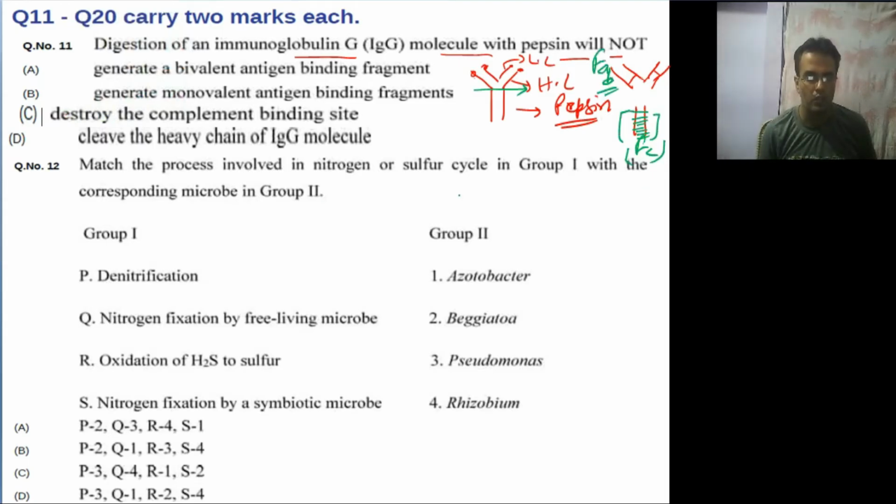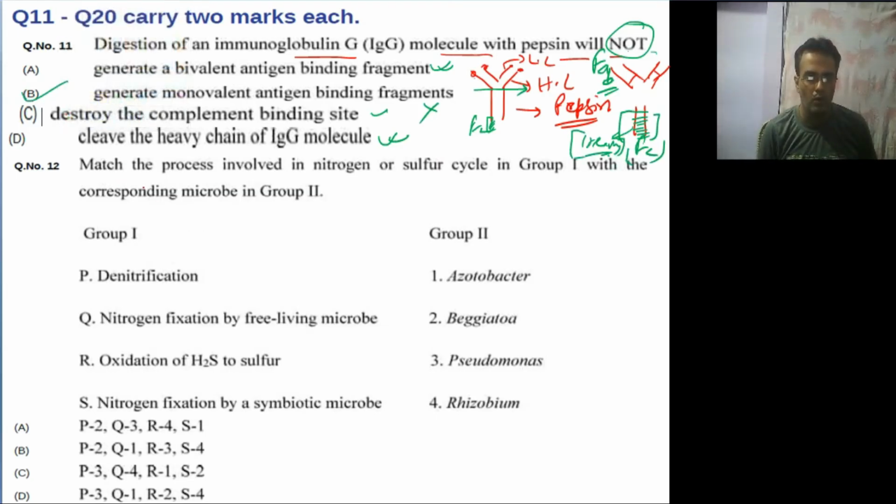Now coming to the options, they are asking what will not be generated. Generate a bivalent antigen binding site? Yes, it is generating. This is a bivalent antigen binding site. Generate a monovalent antigen binding fragment? No, this is not forming. It is forming bivalent. Destroy the complement binding site? Yes, because the complement binding site is at the Fc region, so this is also destroyed. It is a true statement. Cleave the heavy chain of the IgG molecule? Yes, it is cleaving the heavy chain. So the answer will be B. Moving to the next question.